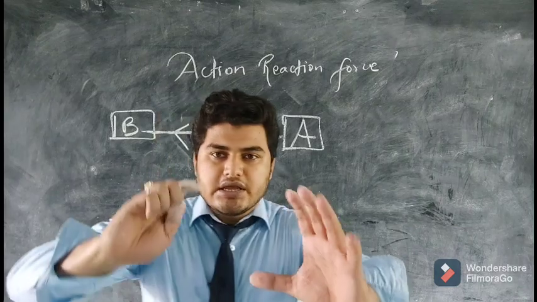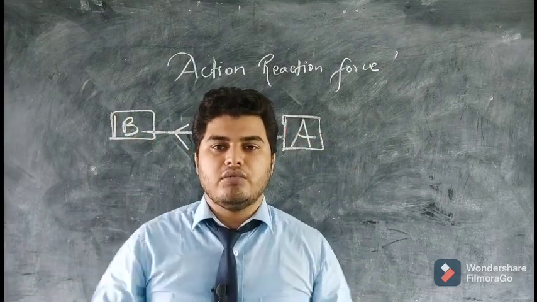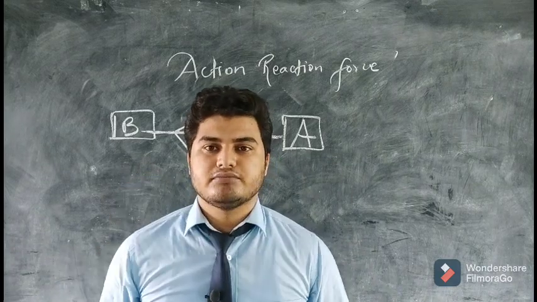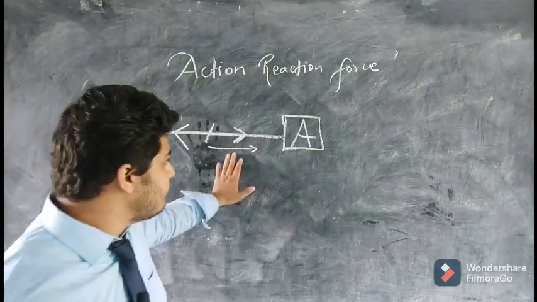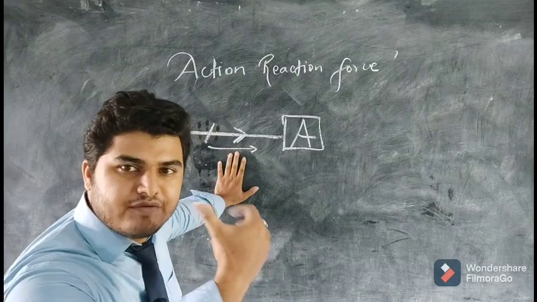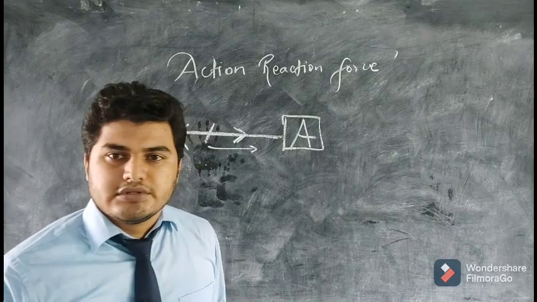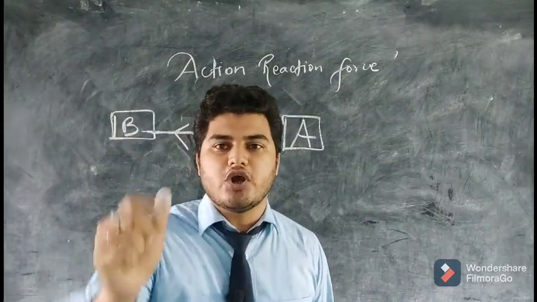The characteristics are that they occur simultaneously with each other at the same time on both the objects. Suppose I am applying 50 Newton of force on the wall, at the same time the wall is applying 50 Newton of force on me. And the second important characteristic is that they both occur on different objects.